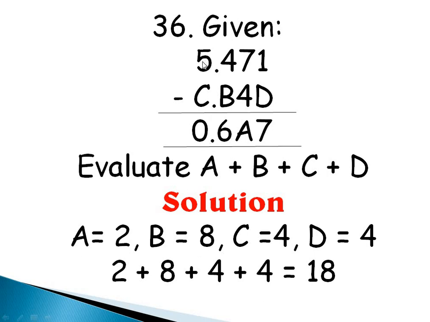Now I'm left with 4 here, because I borrowed 1 from here. 4 minus C is 0. So 4 minus what will give me 0? 4 minus 4 definitely. So C is 4. So I've been able to get the values of A, B, C, D. Now the question says evaluate A plus B plus C plus D. So I'll have to add everything. 2 plus 8 plus 4 plus 4, and that gives me 18.